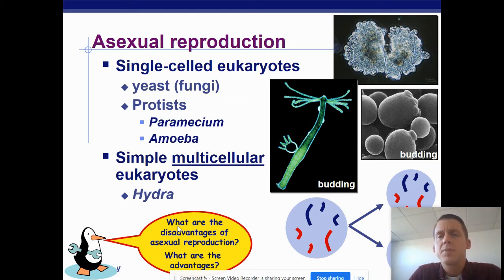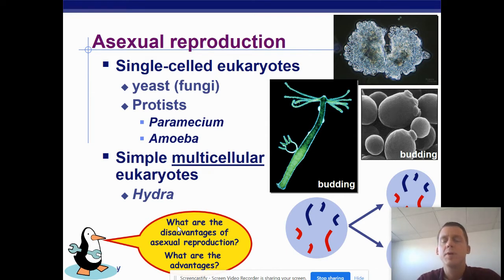What do you think some disadvantages might be? Well, some disadvantages might be that when you create clones, every single one of your offspring is going to be the exact same. There's no variation genetically. So if you had an entire population of clones, and let's say a disease came through, well, if every single organism in the population is a clone and a disease comes through, what's going to happen? Well, they're all going to respond in the same way. And what if that response is by dying from the disease? Then every single organism is going to die and your population would collapse. So that would not be a good thing for a population.